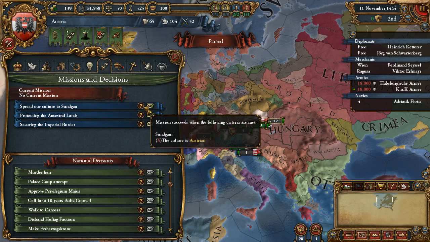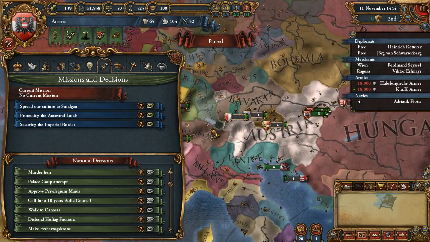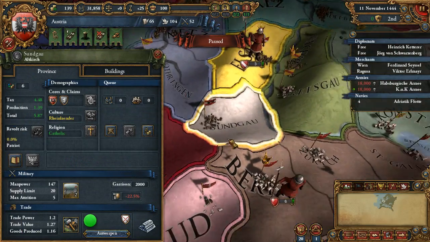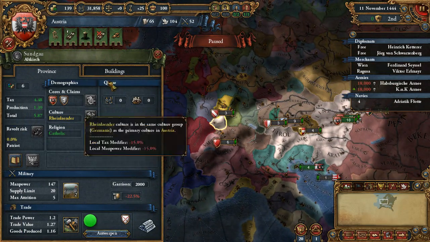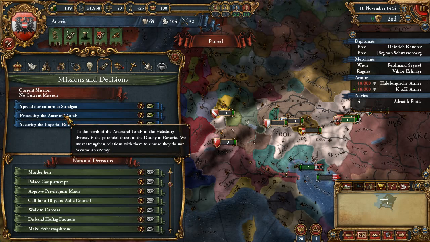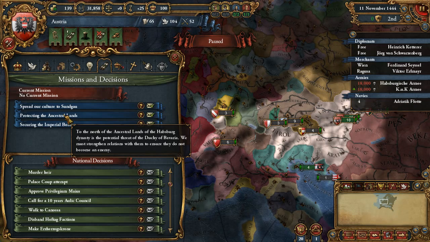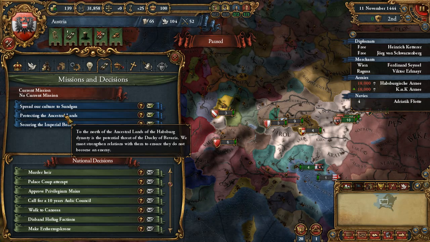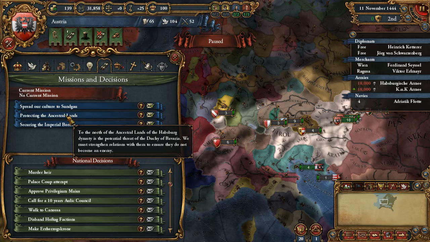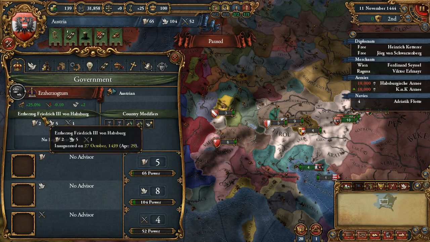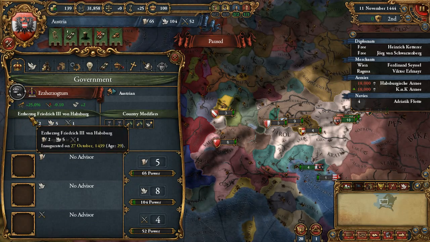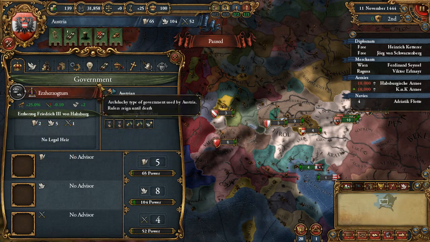Spread the culture to Sundgau. Apparently in Sundgau we don't have Austrian, we have Rhinelander. Okay. Protecting the ancestral lands. So these are flavor missions, I guess. To the north of the ancestral lands of the Habsburg dynasty is the potential threat of the Duchy of Bavaria. We must strengthen relations with them to ensure they do not become an enemy. Who's that dude, by the way? 251 Herzog Friedrich III von Habsburg. Okay.